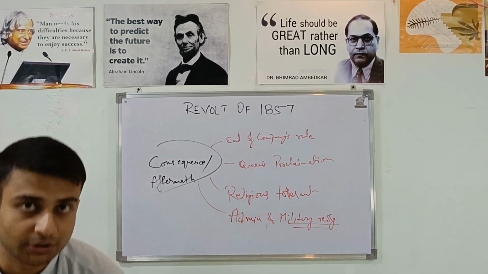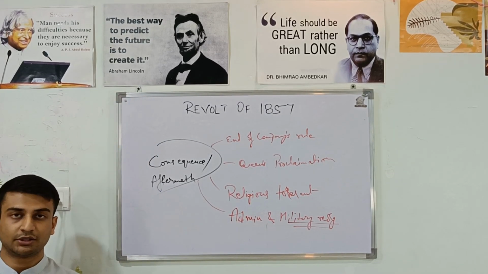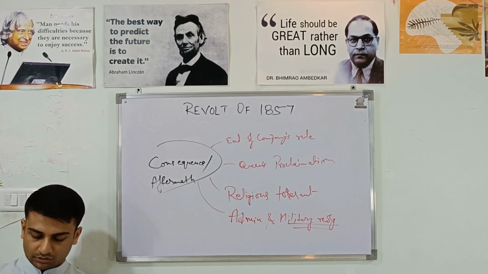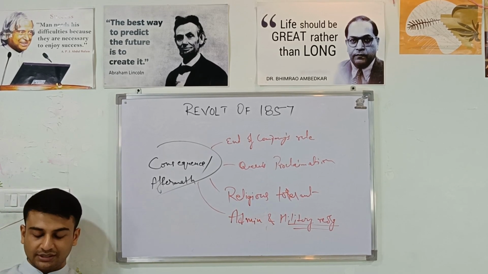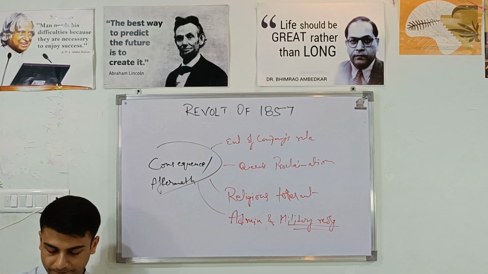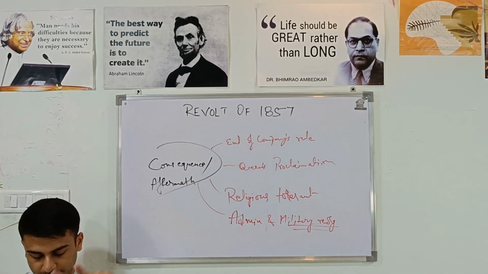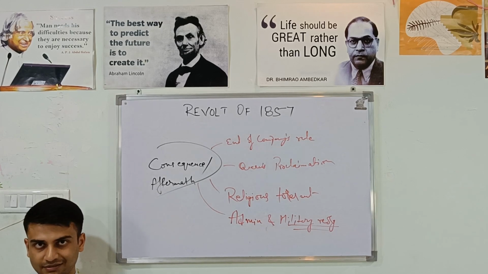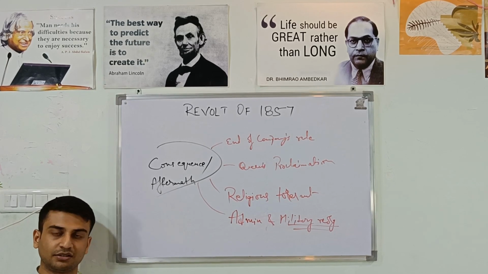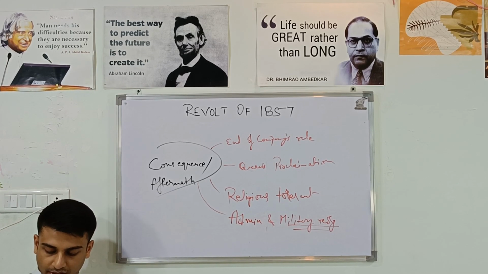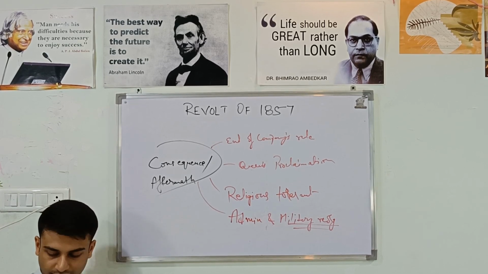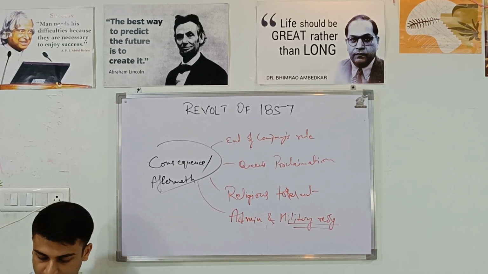The doctrine of lapse was abolished. Other than that, the right to adopt a son as legal heir was accepted. And the ratio of British officers to Indians was increased, but the higher posts remained with the Britishers. All right. Now, what else is left? I don't think anything is left. Just let me check.